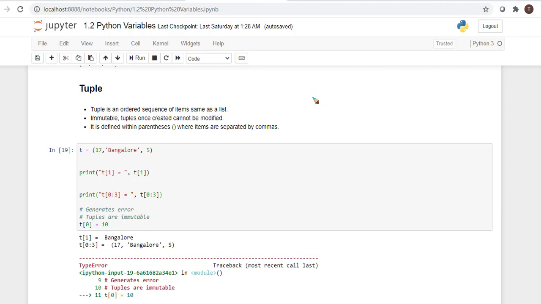The ordered items are defined with parentheses, and items are separated by commas. So the only difference is that a tuple is immutable. Immutable means it's also index based, but you can't change the value of the items. That is immutable. You can see in the example here.